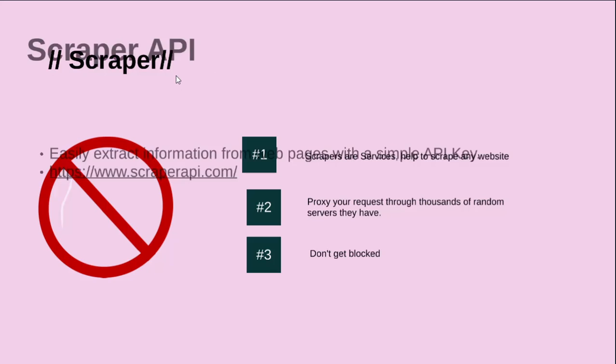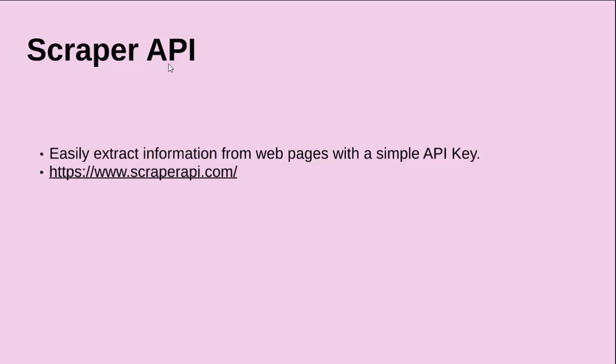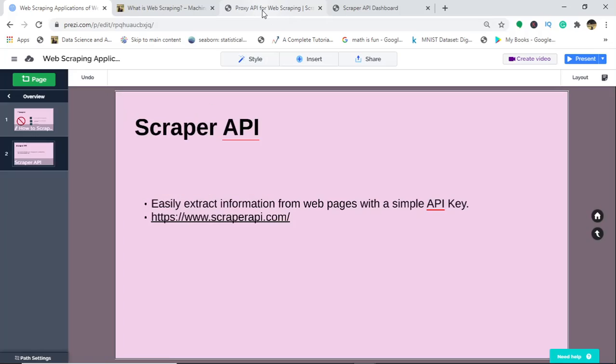Now I'll come to one of the important scraper APIs, and that is Scraper API, which is also a service, and it helps you to build scalable web scrapers wherein you can extract information from any of the websites. Now, what does this Scraper API have? What competitive advantages does it have over other APIs? I will walk you through this website so that we can understand it better. So I'll take you through this website of Scraper API.